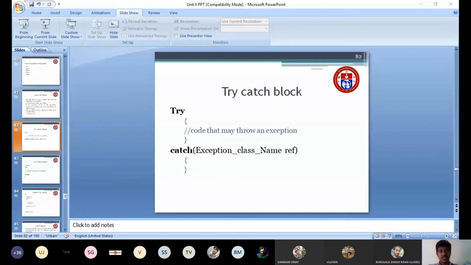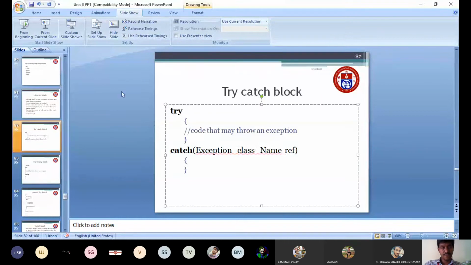For the try block, first one. Here the T is a small letter only. Whichever code you assume may throw an exception, that kind of code you can put in the try block. Try, then curly braces. Then it is followed by the catch block.